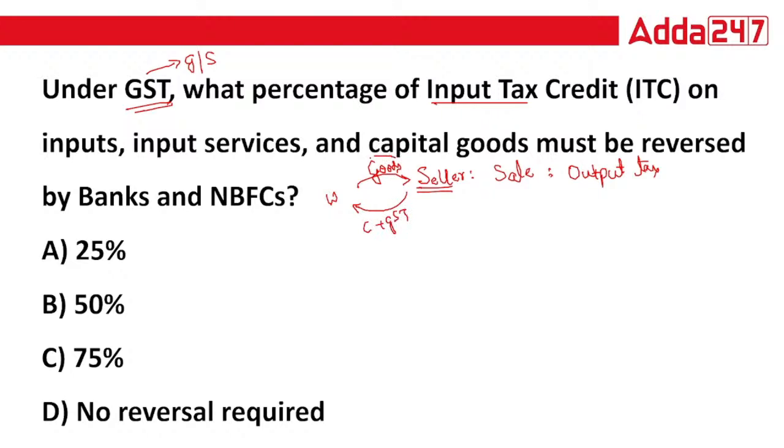And then these goods are sold to your customers. So when the seller sells goods to a customer, whatever tax the seller collects, that is output tax. But that seller already purchased those goods from the wholesaler. From somewhere we need to purchase the goods only, no? Then only we can sell it. So here goods are purchased from your wholesaler. At that time also cash and GST amount is paid.